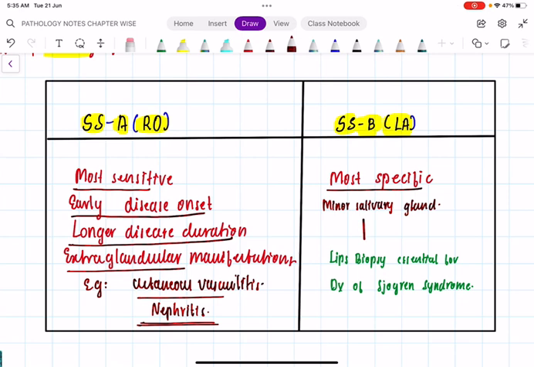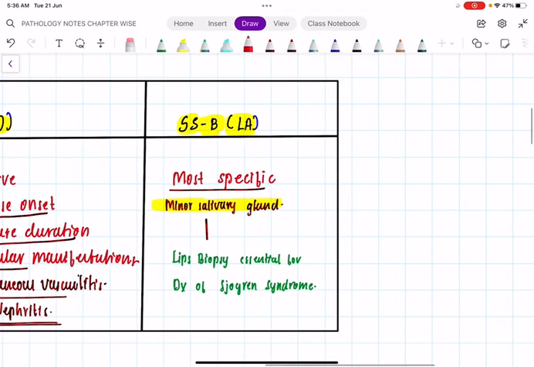in SLE also we have different antibodies for different varieties of SLE, such as SLE associated with lupus, neonatal lupus, with neuropsychiatric manifestation, everything. Similarly, in Sjogren syndrome, if it has extraglandular manifestation, it is mostly SSA or Ro antibody, and SSB is most specific. And remember, SSB is mainly the glandular form. I am writing here: glandular form.